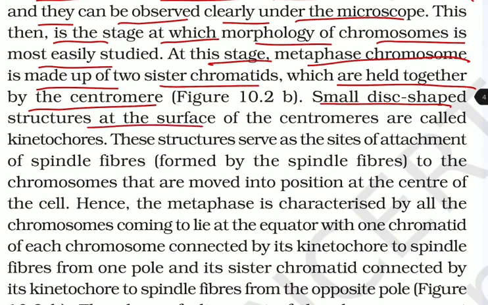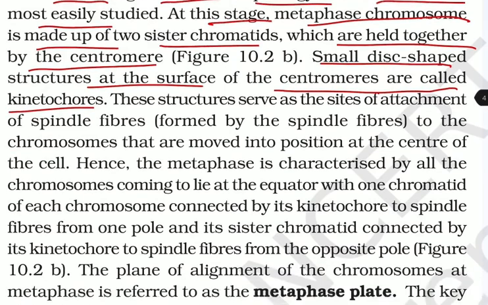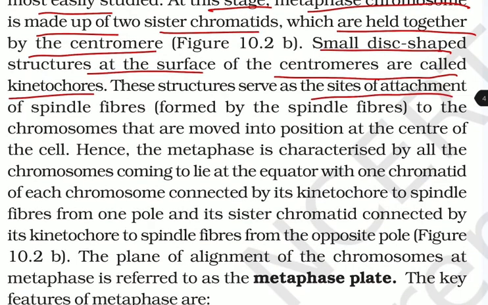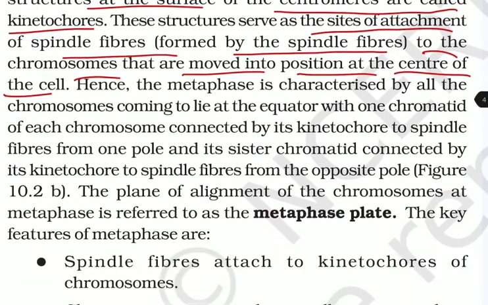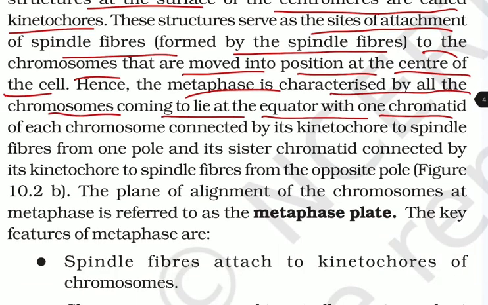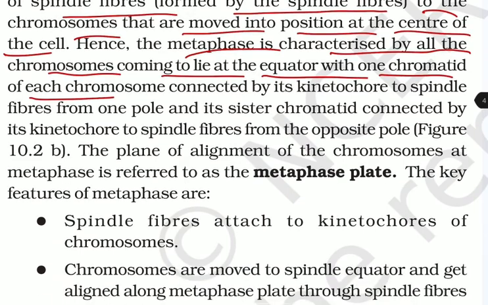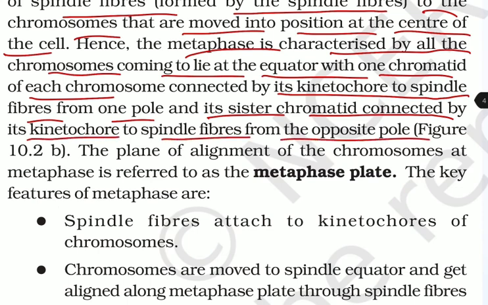Small disc-shaped structures at the surface of the centromere are called kinetochores. These structures serve as the site of attachment of spindle fibers to the chromosomes that are moved into position at the center of the cell. Hence, the metaphase is characterized by all the chromosomes coming to lie at the equator with one chromatid of each chromosome connected by its kinetochore to the spindle fibers from one pole and its sister chromatid connected by its kinetochore to spindle fibers from the opposite pole.